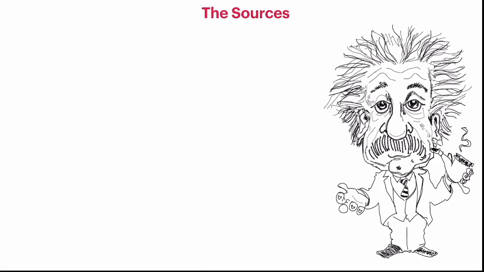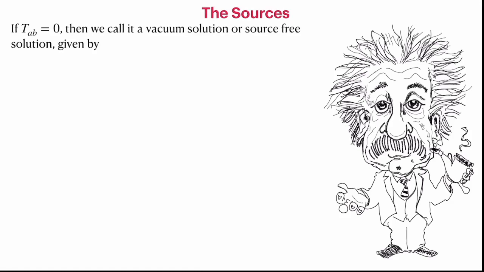Now, a few words about the sources. We can have various types of sources. One of the simplest ones is what we call the vacuum solution or the source-free solution, where T_AB is 0, where the geometry changes because there might be some source outside your region of interest, and that produces the space-time curvature. It is similar to solving the Poisson equation or a Laplace equation to get the electric potential due to a point object. A similar thing can be done in the general theory of relativity too. In this case, Einstein's equation simply reduces to R_AB is equal to 0, and then you can solve.